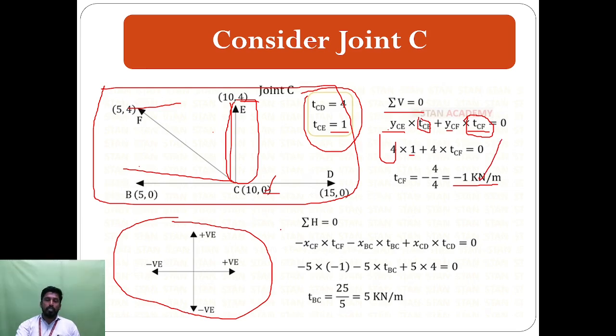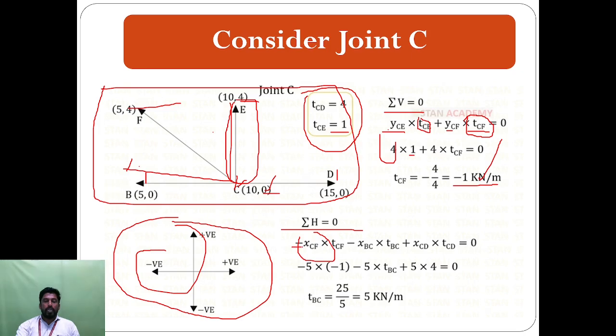Next, come to the summation of H is equal to 0, the sum of the horizontal forces. In this picture we know there are three horizontal forces: one is CD, one is CB, and one is CF. First we consider CF. This is in the negative direction, the point acting on the left side, so we consider it as a negative sign.